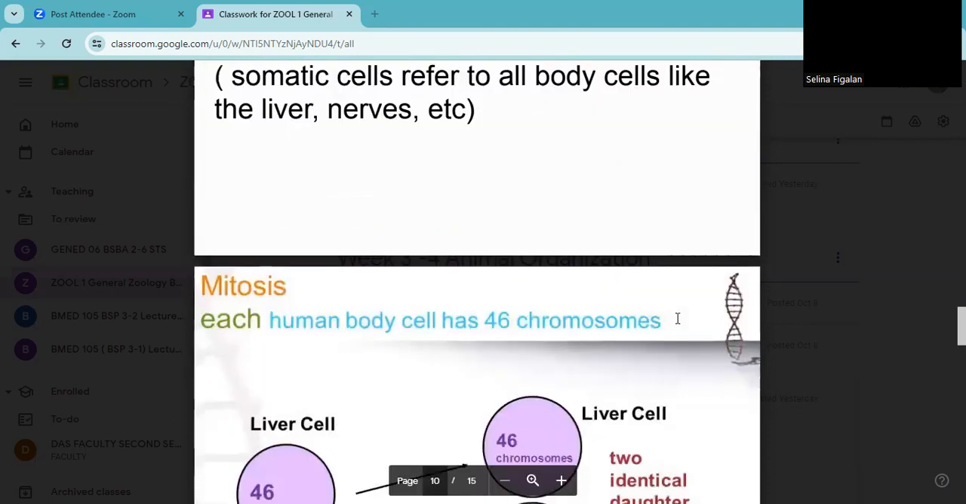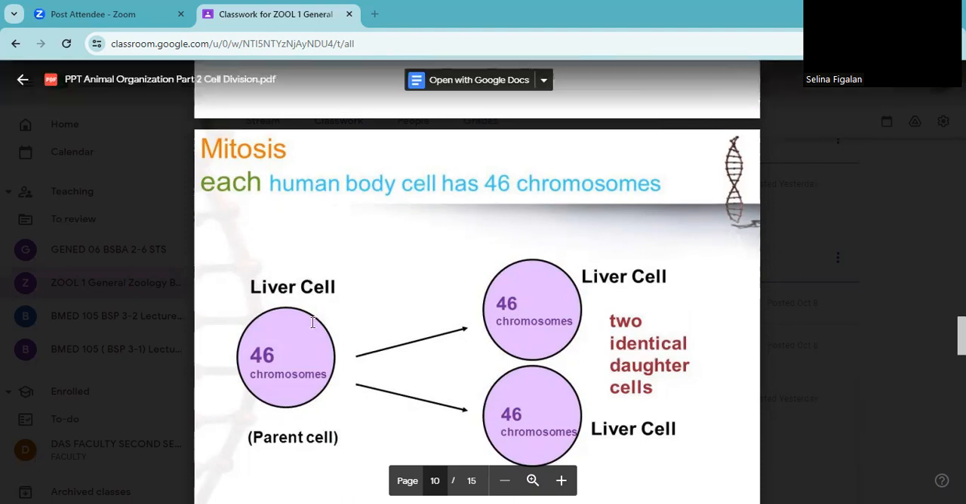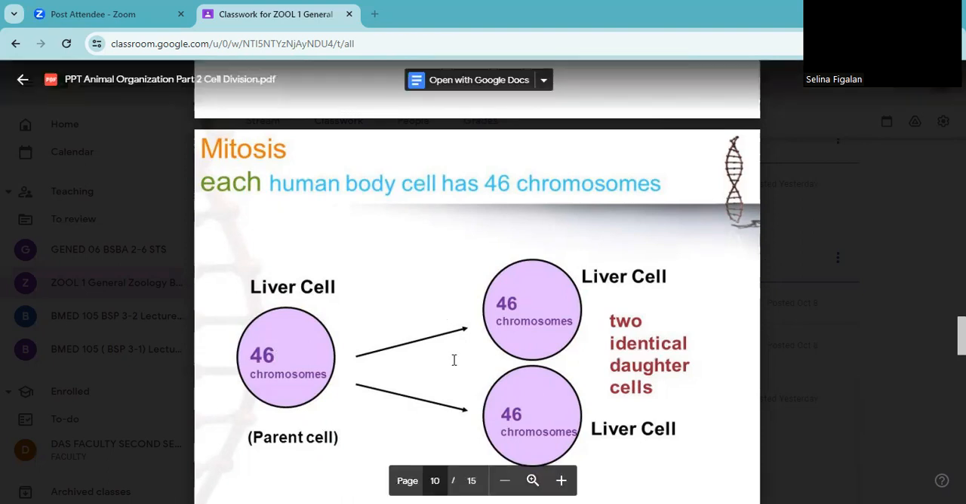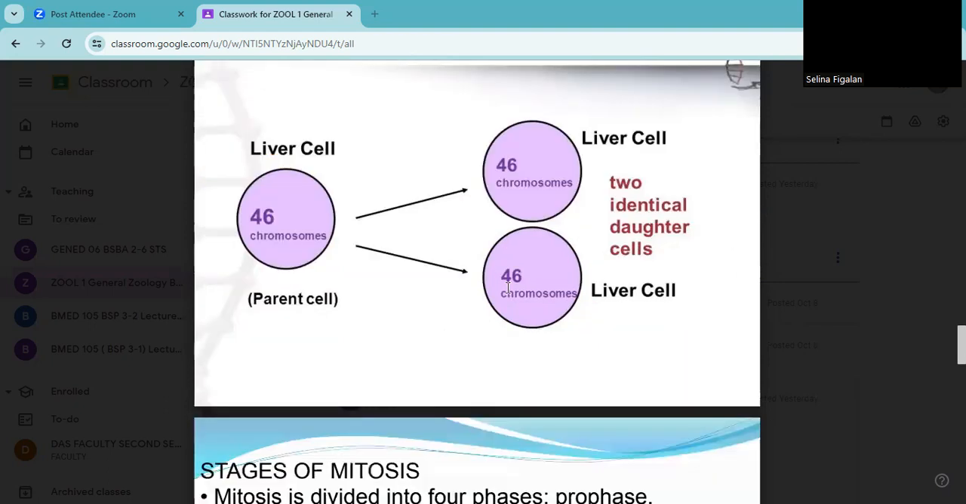Okay, mitosis. Each human body cell has 46 chromosomes. Okay, so like for example here, the liver cell. So our liver cell, our liver, came from the 46 chromosomes, which means that this was produced through the presence of our parents. So it forms two identical daughter cells under the mitosis, not the meiosis, because they are without the presence of a gamete formation. But there are 46 chromosomes that came from our parents.